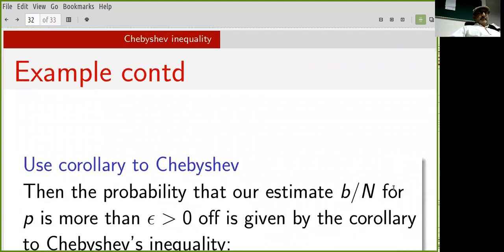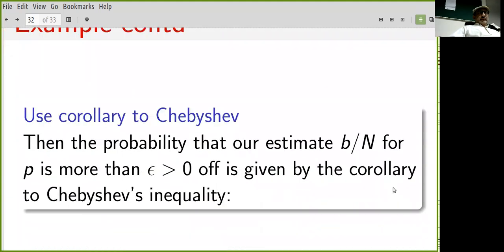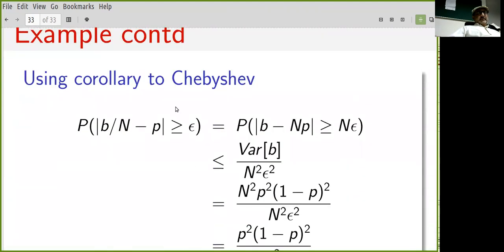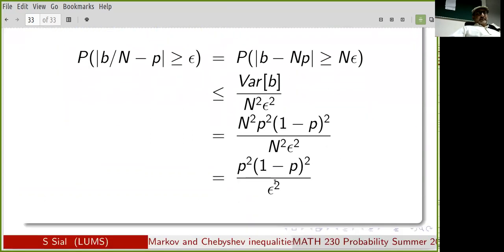Now, if we use the corollary to Chebyshev, the probability that B over n is away from its expectation by more than epsilon is bounded by the variance term over epsilon squared.